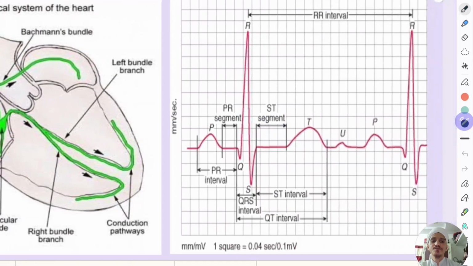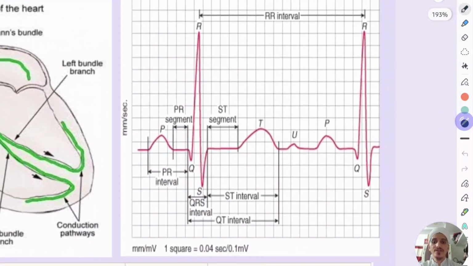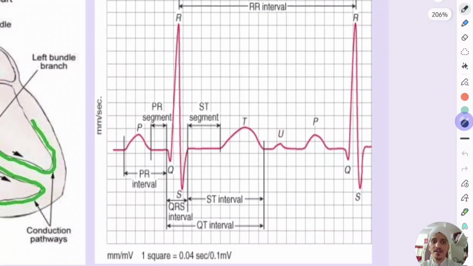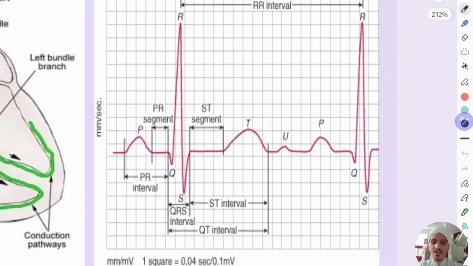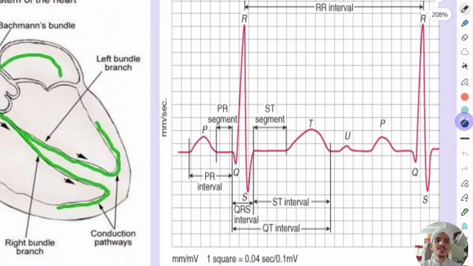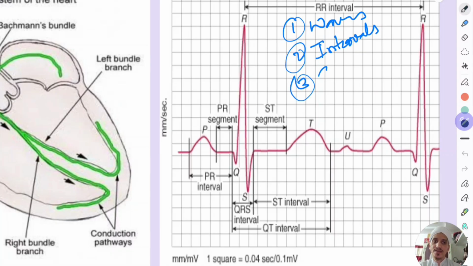Moving forwards, because of that electrical activity, we will have this kind of ECG recording. Okay, a typical ECG recording of the heart. So remember, in this ECG recording, there will be three types of things. Number one is waves. Number two, intervals. Okay. Number three are segments.